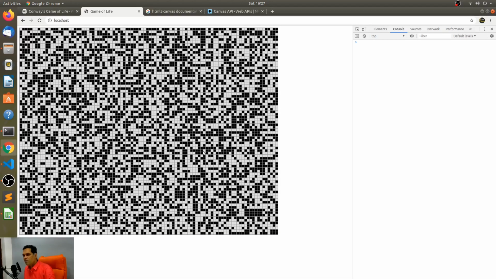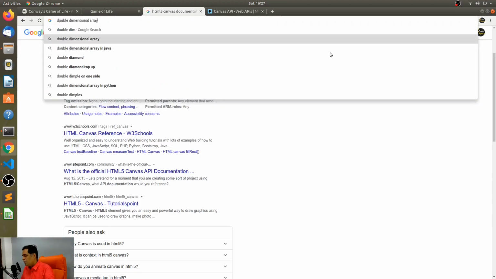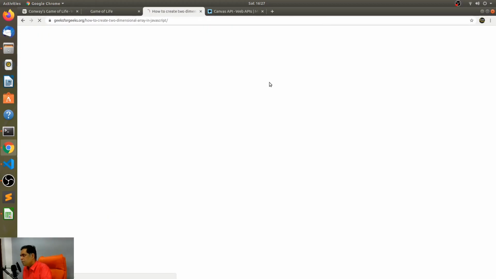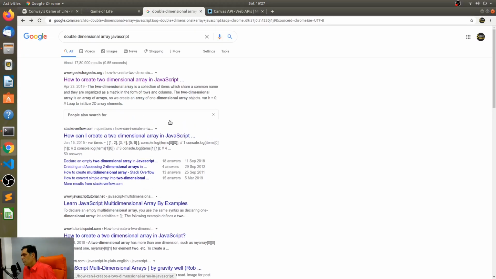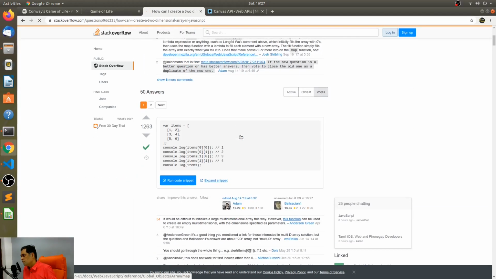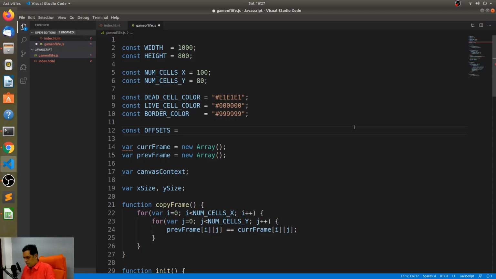There is going to be a lot of this looking up happening, especially when I'm programming. Double dimensional array, JavaScript. Oh, it's as simple as that. It is really as simple as that. So that's good.